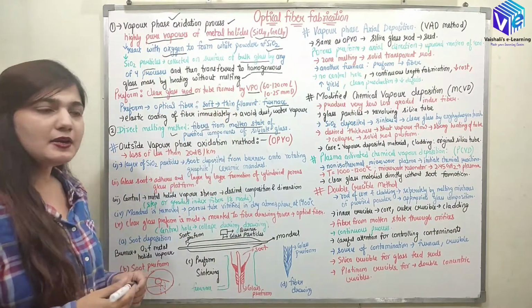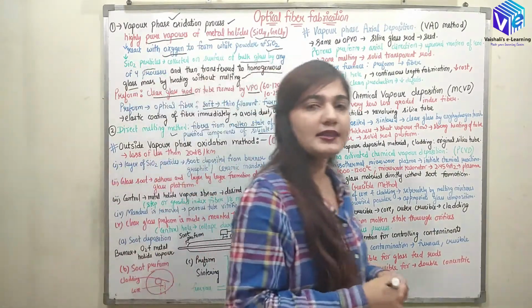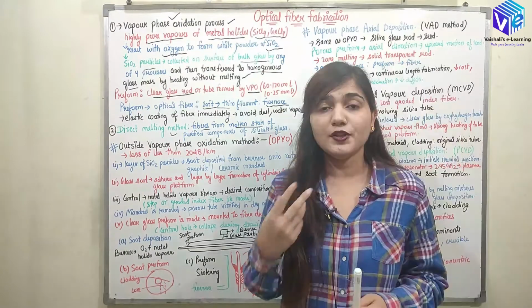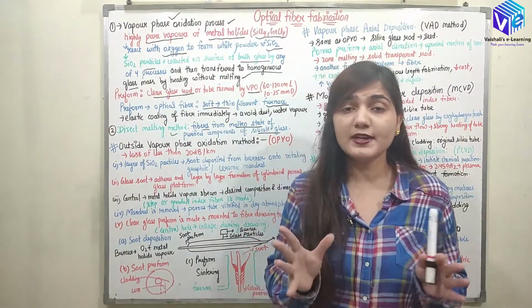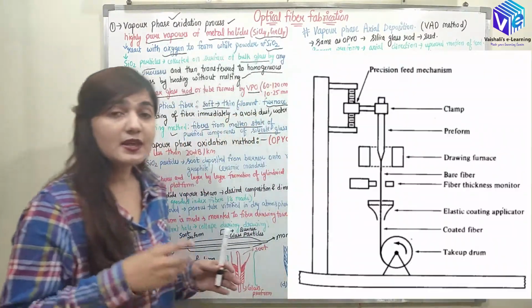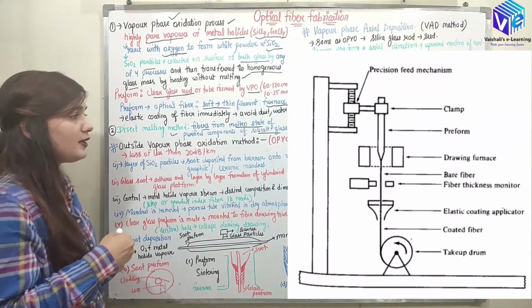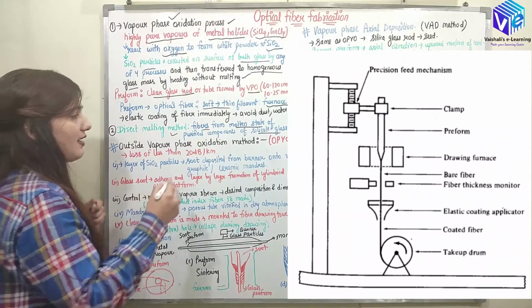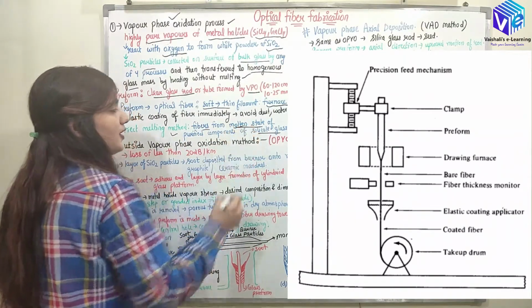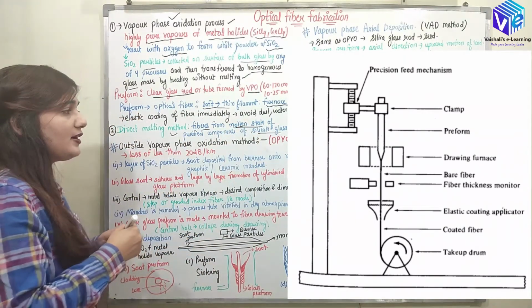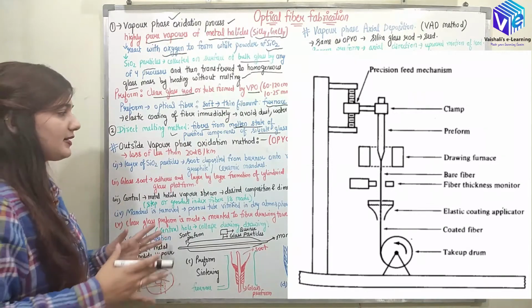By heating it, we make it soft, and then with the help of a rotating element we draw it into very thin filaments, which are then made into the optical fibers. Now here you can see in the figure, we have the fibers which are made from the molten state of the purified components of the silicate glass, right?